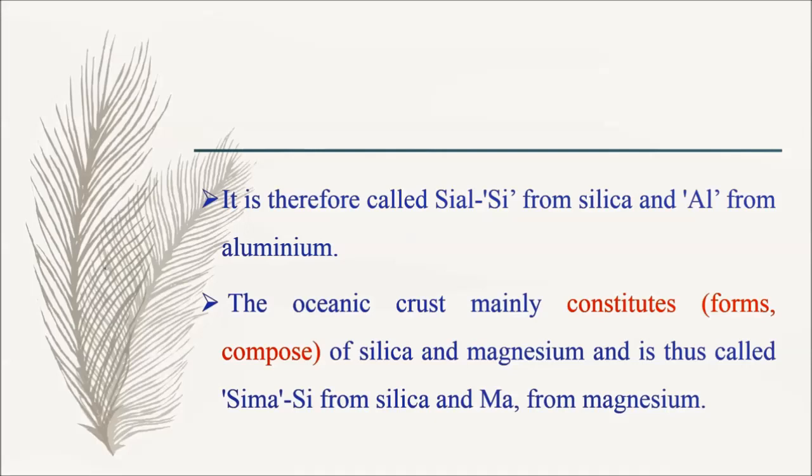Here, constitutes means forms or is composed of.